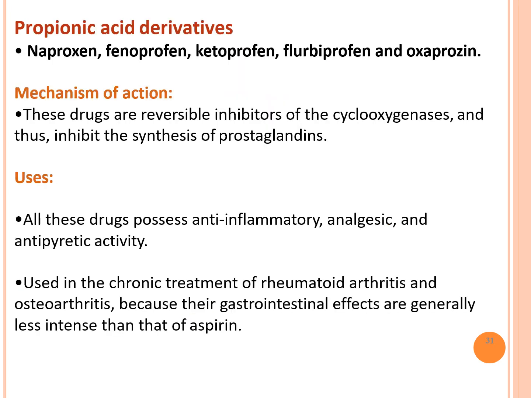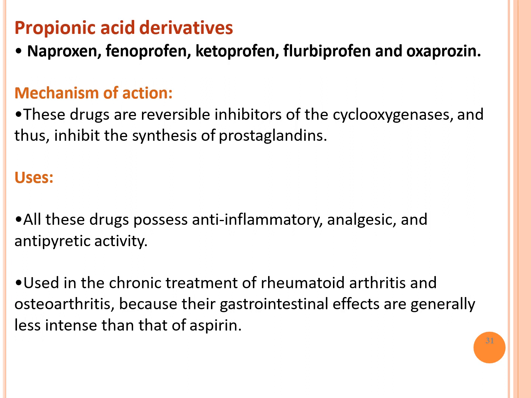Next, coming to the propionic acid derivatives, that is naproxen, fenoprofen, ketoprofen, flurbiprofen and oxaprozin. What is the mechanism of these propionic acid derivatives? These drugs are reversible inhibitors of COX enzymes and thus inhibit the synthesis of prostaglandins. So where are naproxen and others used?